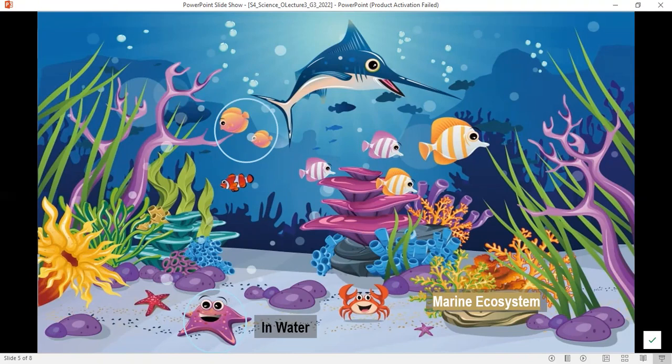So right here, the living organisms, which are the sharks, the swordfish, the different kinds of fish, the sponges, the sea stars, the crabs, are using the non-living things found in this ecosystem, which is the marine ecosystem. When I say marine, I mean seas and oceans, okay? Salt water ecosystems, and they are different than freshwater ecosystems. Marine ecosystems have water that is salty, it tastes salty. Rivers and ponds, for example, are freshwater ecosystems, and they are different than the marine ecosystems.